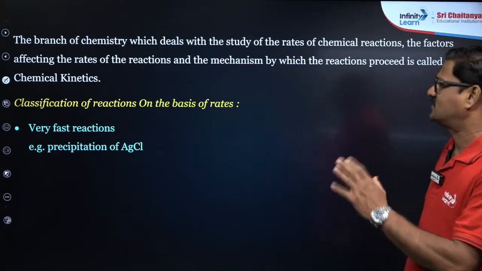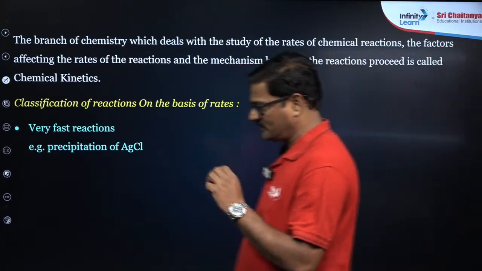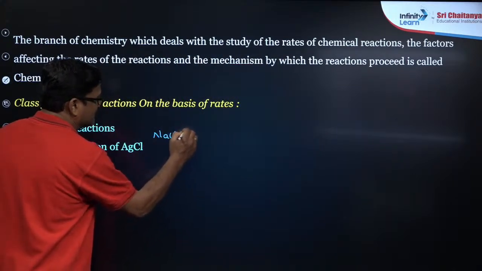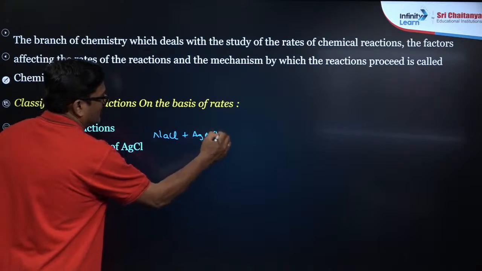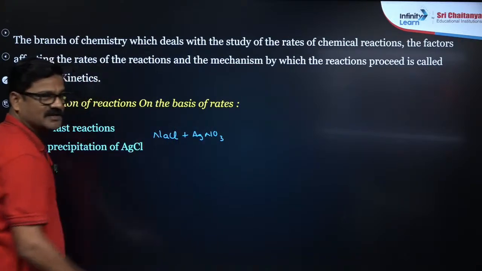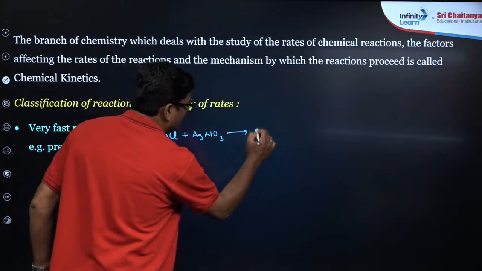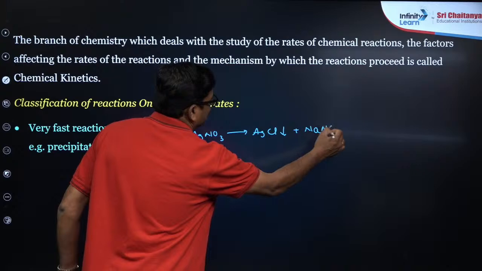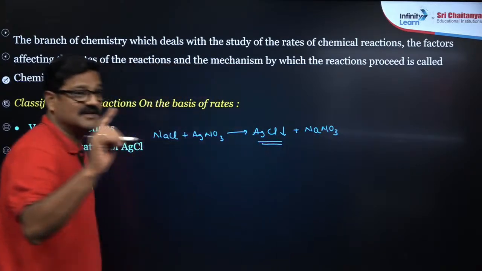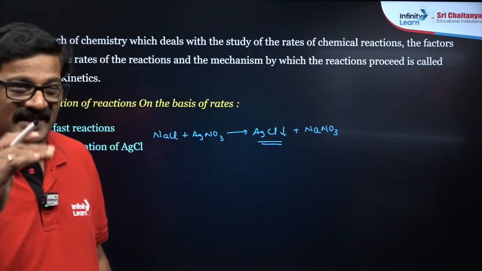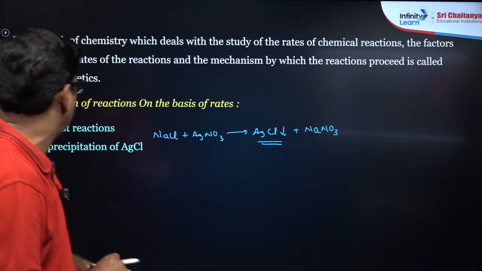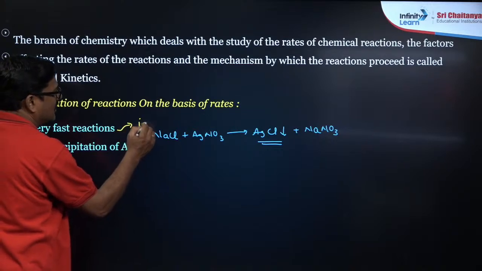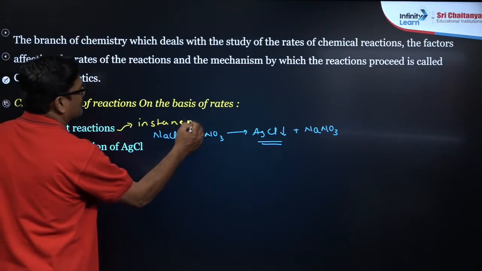The very fast reaction is like the precipitation of silver chloride, when you add sodium chloride to silver nitrate. It is a clear solution. When you add these two, you are going to get silver chloride, a white precipitate, and the appearance of this white precipitate is instantaneous. It takes 10 power minus 12 seconds or less than that. So it is what you call very fast reactions. These very fast reactions are also called instantaneous reactions.